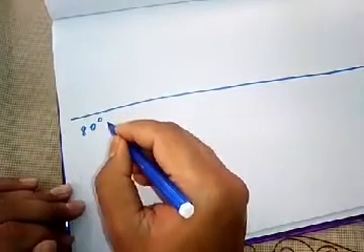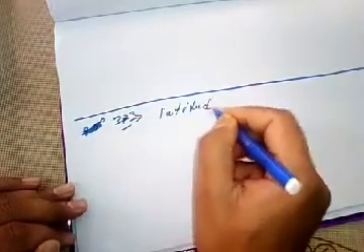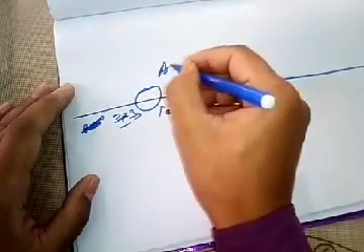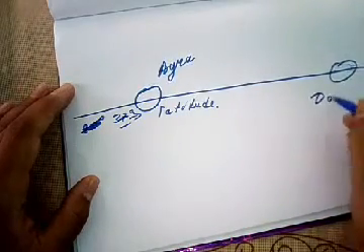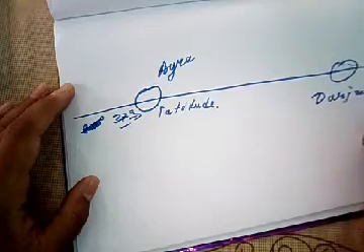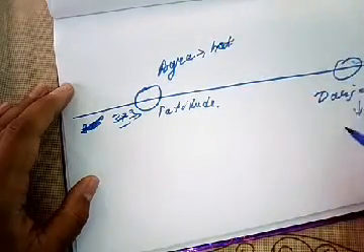Now let's try to connect altitude with latitude. Suppose this is a latitude, about 27 degrees or something. Here in this same latitude we find a city named Agra, and in the same latitude we find a town named Darjeeling. We know that Agra has a hot climate, and Darjeeling has a cold climate.